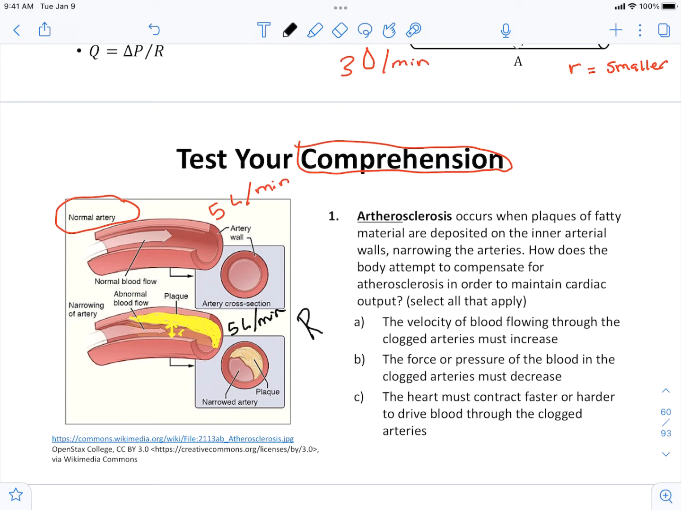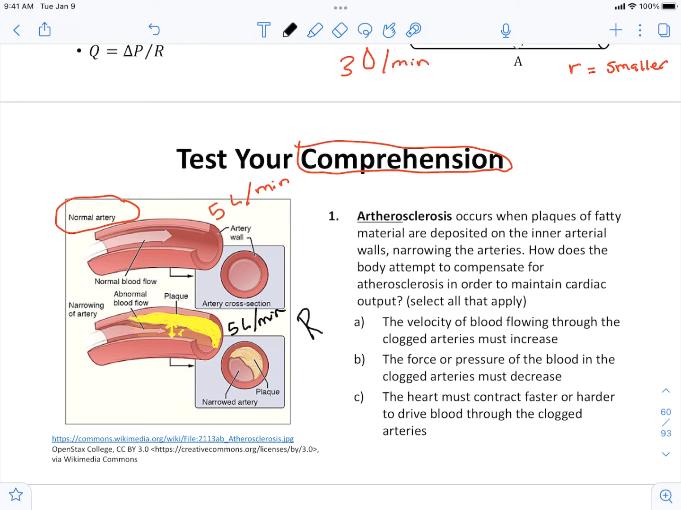Atherosclerosis occurs when plaques of fatty materials are deposited on the inner arterial wall, narrowing the arteries. How does the body attempt to compensate for atherosclerosis in order to maintain cardiac output? I'm sorry, that's atherosclerosis and arteriosclerosis, just one letter difference. They have different properties. Atherosclerosis, with a TH, is when plaque builds up in the walls. Arteriosclerosis is when the arteries lose their elastic fibers. We're looking at atherosclerosis, with a TH. So how does the body compensate?